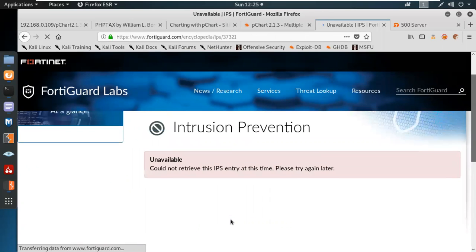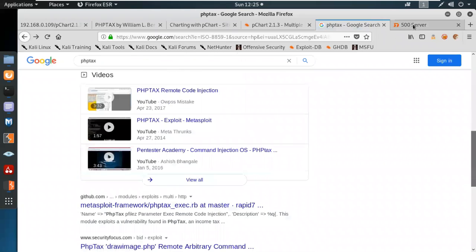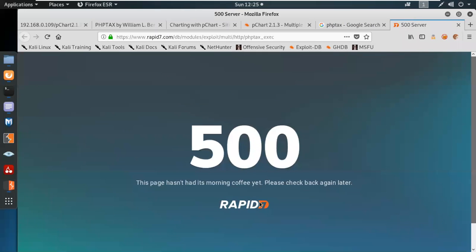Okay, we have Fortinet. What can we have over here? Because there is nothing. So let me tell you about the PHP. I think Rapid7 is maintaining their website over here; for the last 2-3 days I'm seeing this.